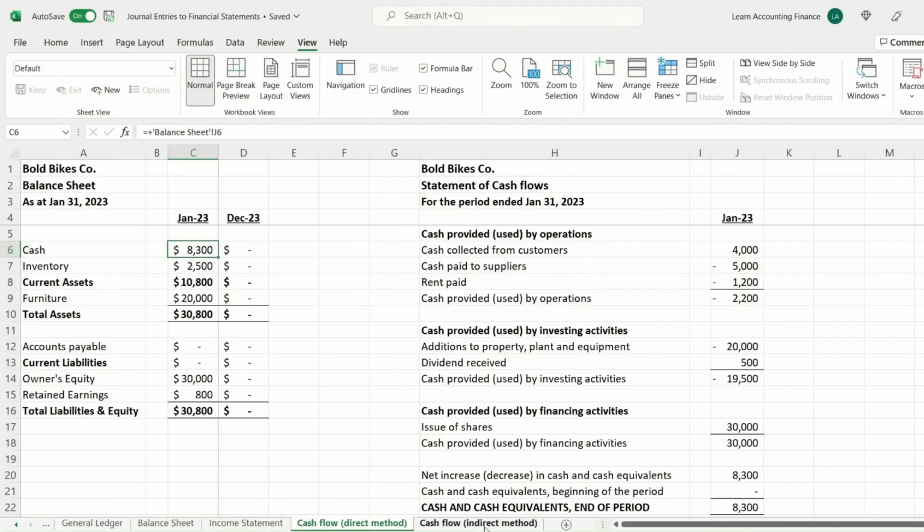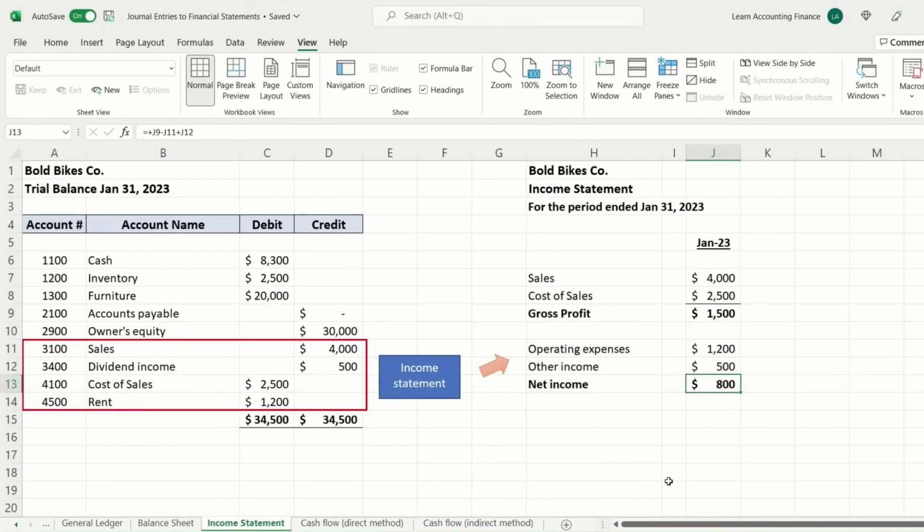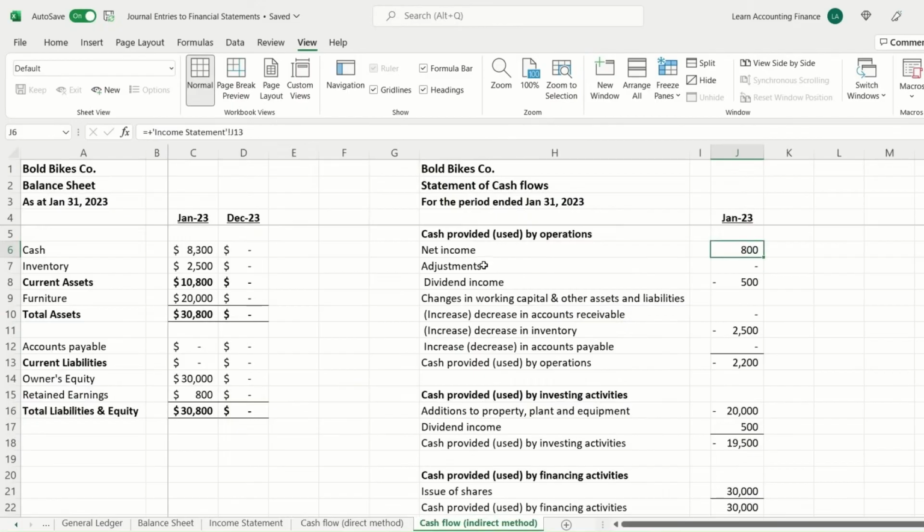A quick look at the indirect method of cash flow. In the indirect method, instead of directly going to the cash collected from customers or cash paid to vendors or suppliers, we start with the net income, which was $800. If you recall from our income statement, this is the $800. Then we adjust for any non-cash items, or any items that should actually be reflected in the investing or financing activities.